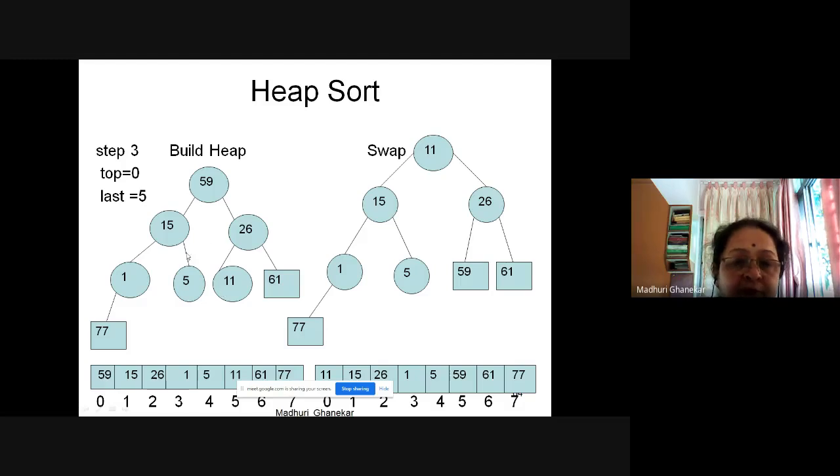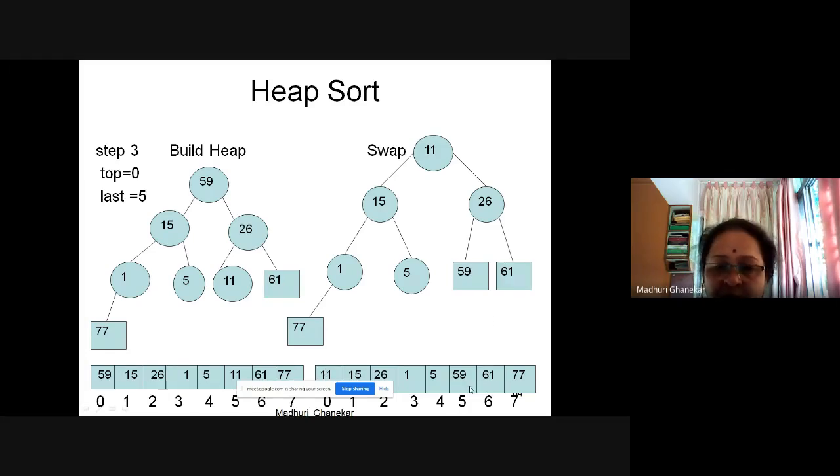Now if you want to represent this as an array: 59, 15, 26, 1, 5, 11, 61 and 77. And if you want to represent this, what you find? 11, 15, 26, 1, 5, 59, 61, 77. Okay, now the last three elements means up to the third maximum we could find out. Okay, and we have placed the last 3 largest numbers at the appropriate position.